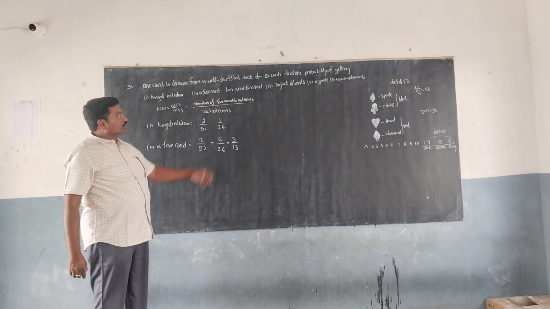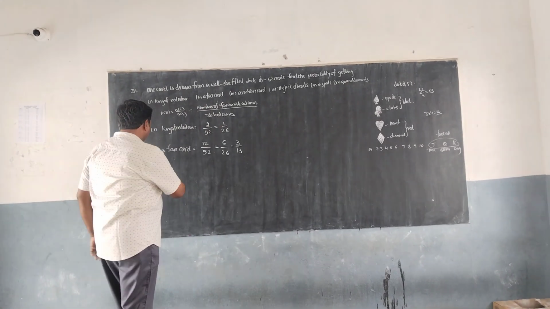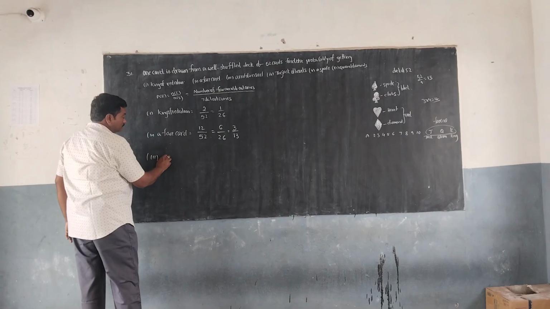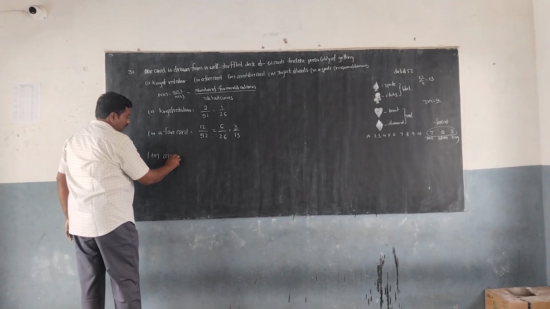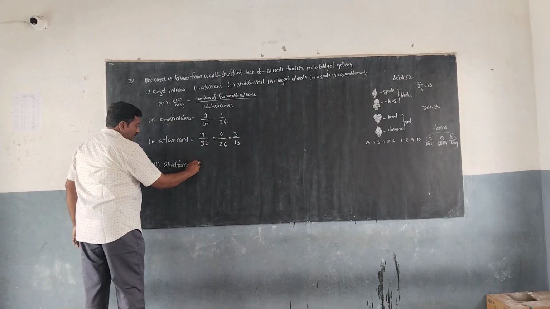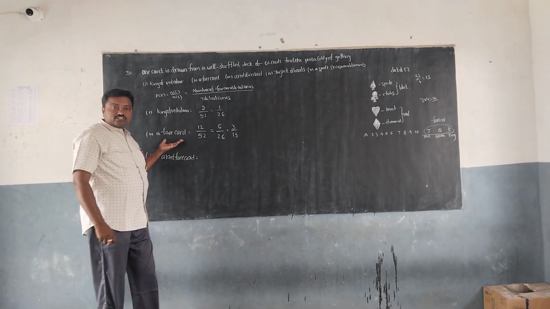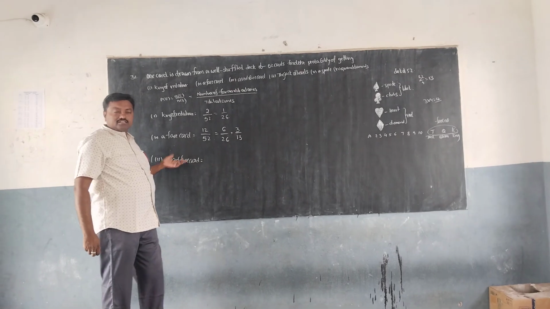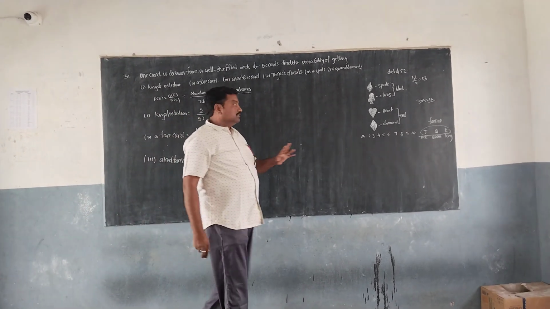Now we go to the red face card. Already there are 12 face cards, but they are asking for red face cards, and red and black both are included.